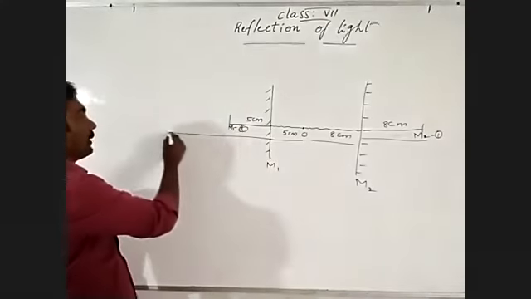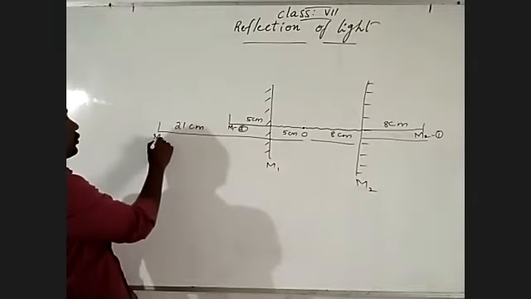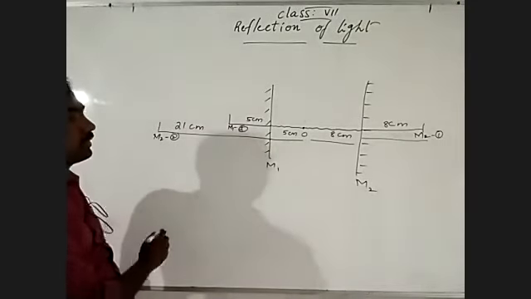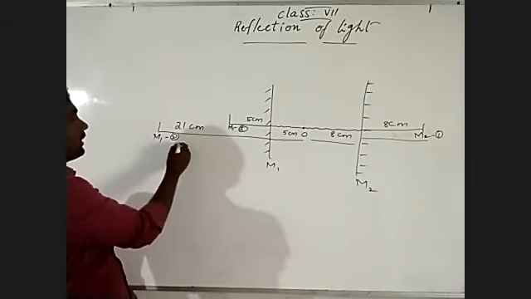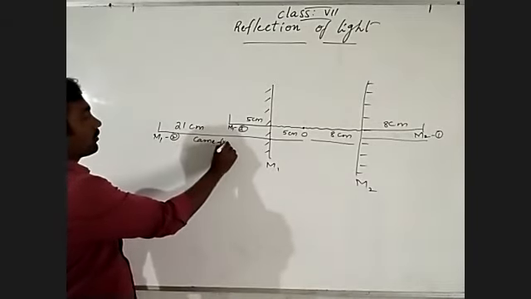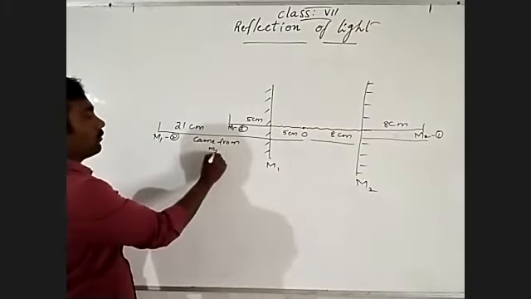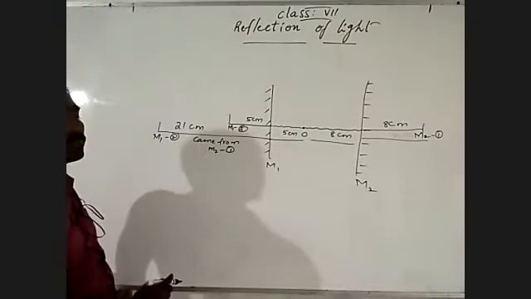So the next image distance is 21 centimeters from the mirror for the second image. This is mirror 1, second image. It came from M2's first image.